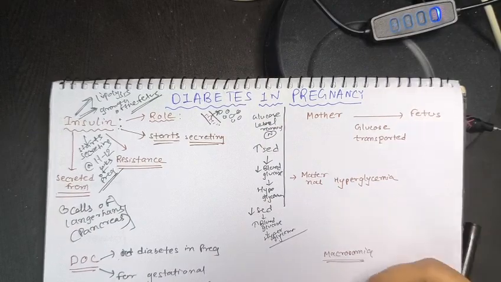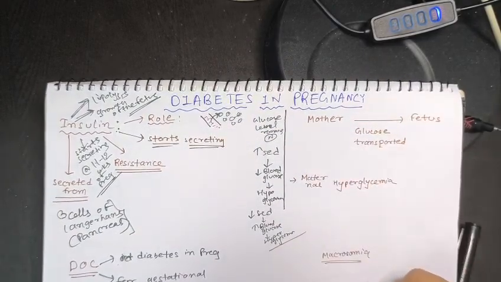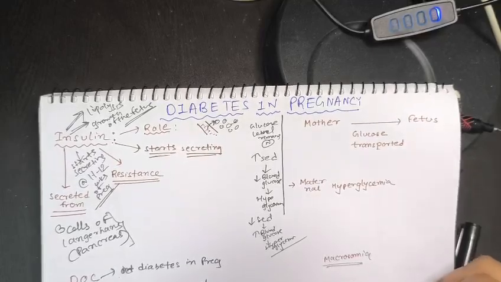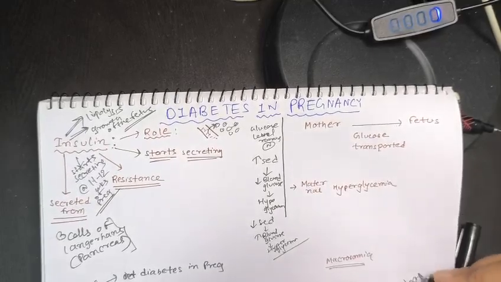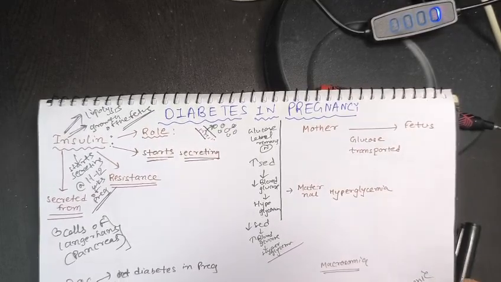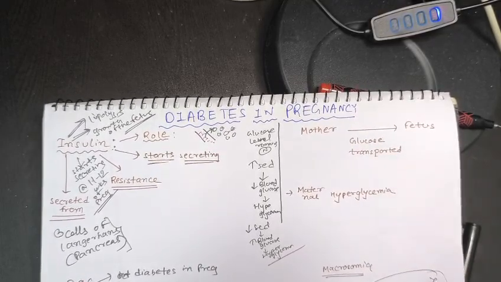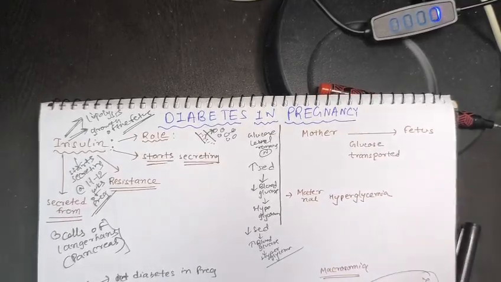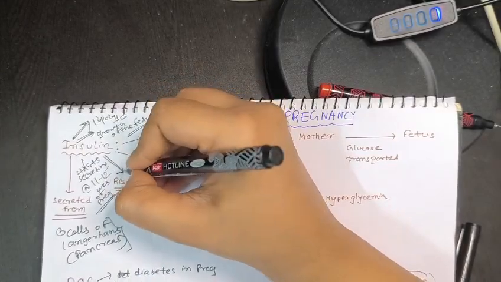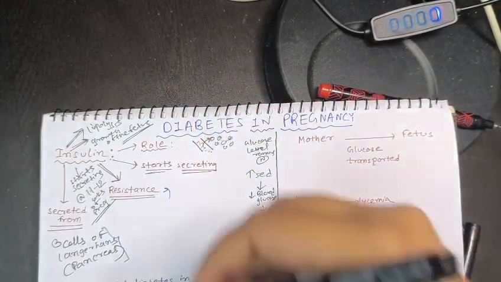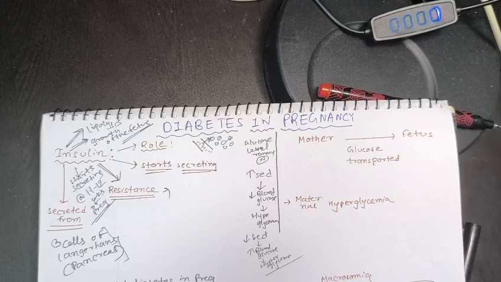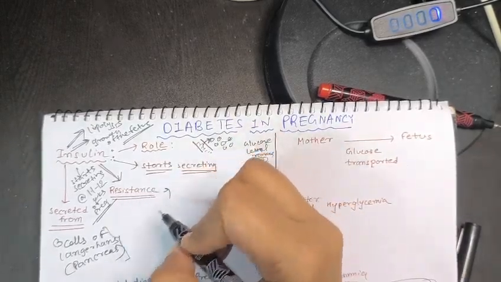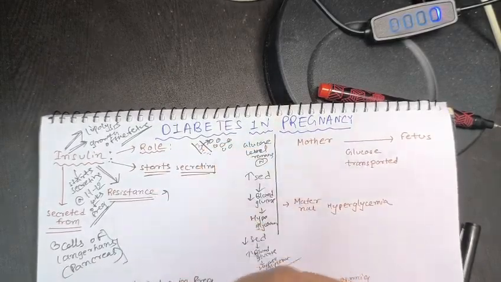So when does insulin resistance happen? Before that, you need to know pregnancy is a diabetogenic state. It's a physiological phenomenon, and insulin resistance is a must, a physiological feature of pregnancy.